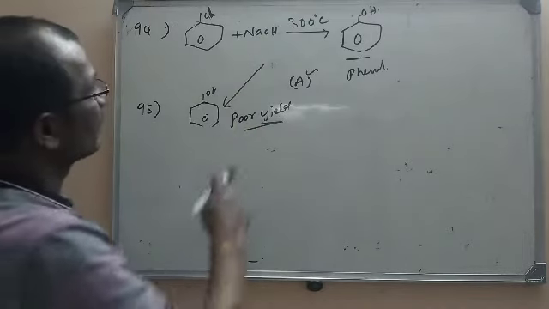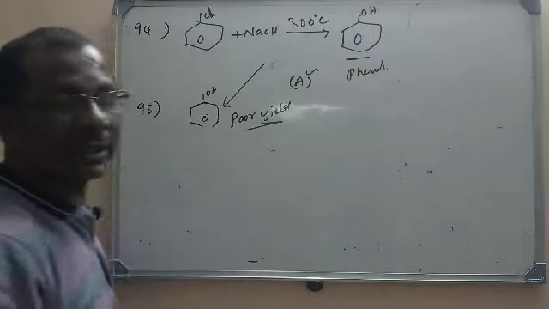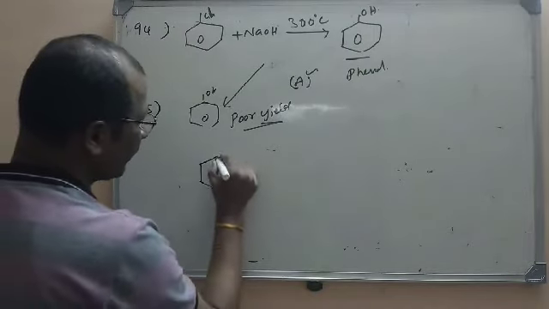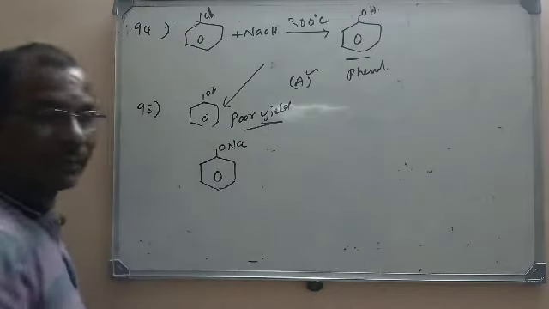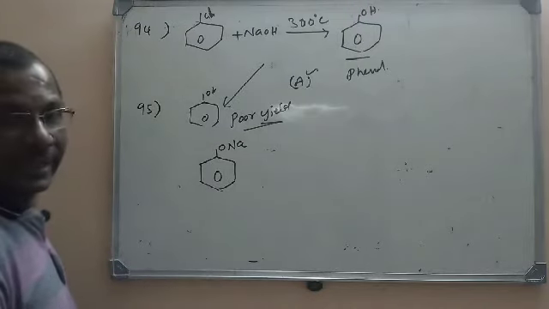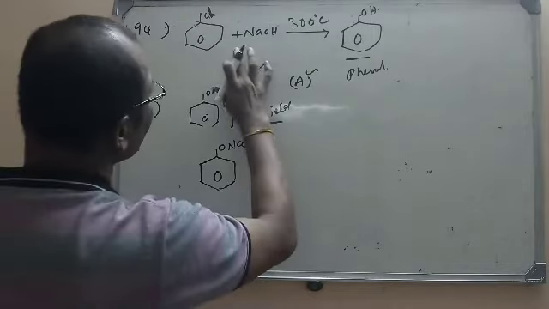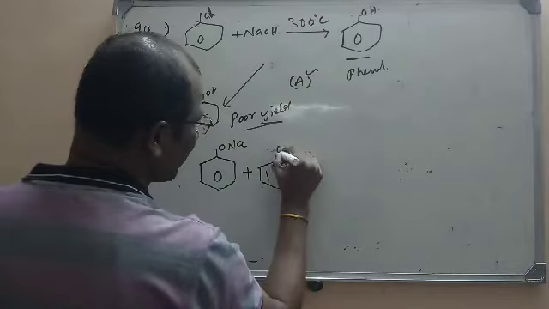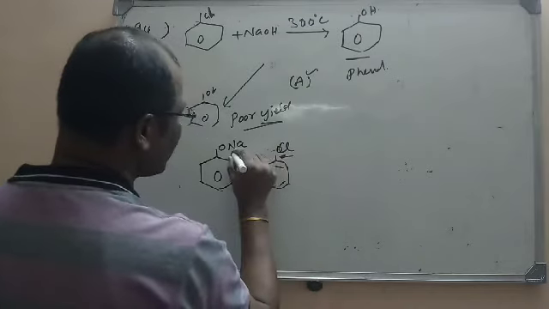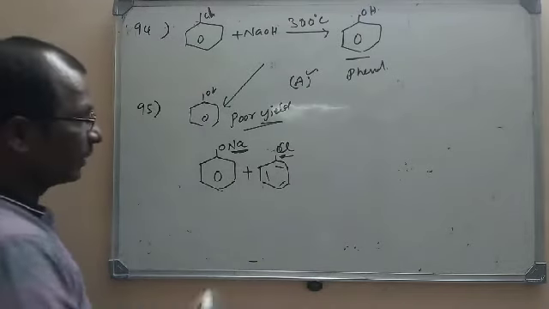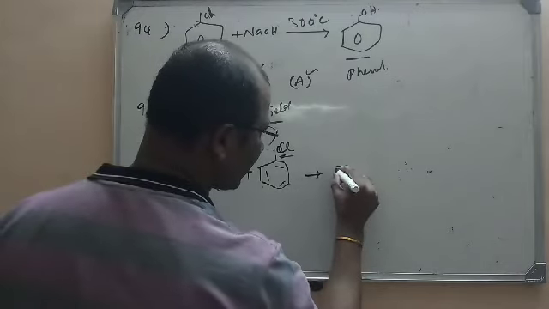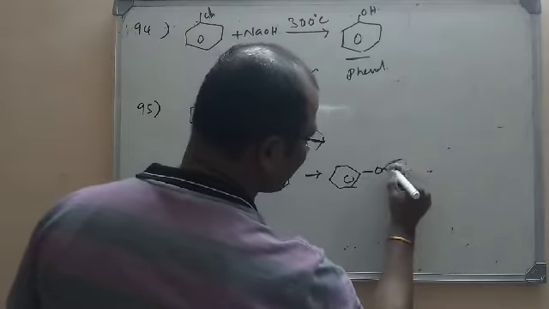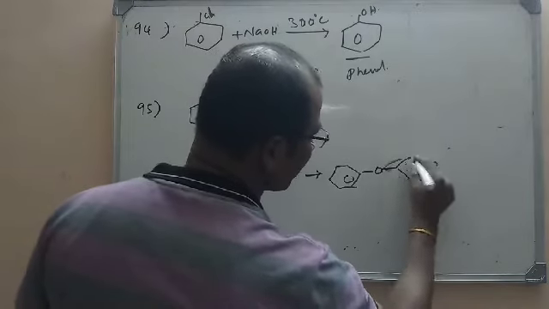Because of the chlorobenzene here, even if phenol forms, that phenol can react with NaOH again. So here that will give a phenoxide, sodium phenate or phenoxide ion. And here already we have chlorobenzene. So if these two react, what will they get? They will get an ether. So simply we get ether as the product here.